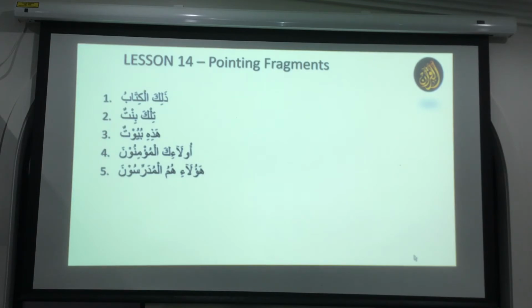Broken plural. Bait and buyut is broken plural. Okay? Broken plural is considered as singular family. So one house is bait, lot of houses is buyut. So bait becomes buyut, like house, mouse become mice, right? So it's a broken plural. For broken plural, we have to use the singular. We have to think this is a singular feminine. Okay, that's what it has here.